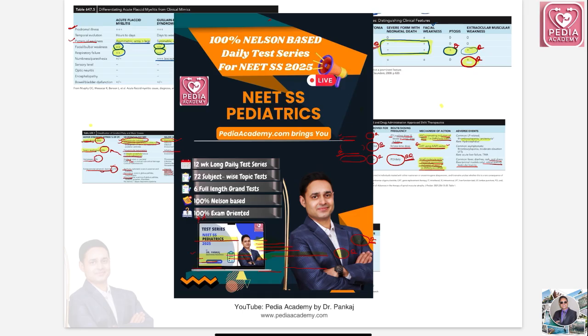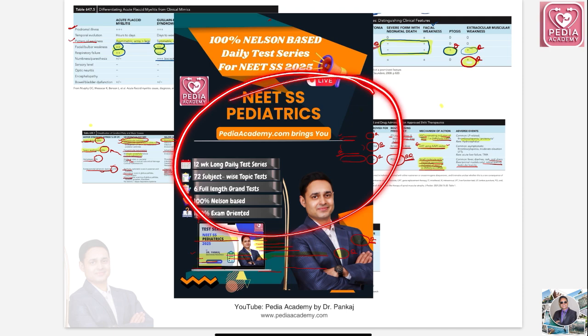Just remember, reading and reading only is not sufficient because you tend to forget. But if you do a test series and solve questions, it is very hard to forget those questions which you got wrong in examination, because it will leave a footprint in your mind. So solving MCQs is very important.